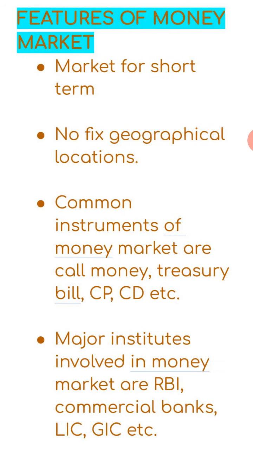See the features of the money market. The very first, money market is short term, that we have seen, it is up to only 1 year. Second, no geographical location. For example, the market of Bareilly. Obviously if we are talking about the market of Bareilly, it is confined to Bareilly only, right? So it has a fixed geographical area. Like if I say Bada Bazaar, it has a fixed geographical area. But money market doesn't have any fixed geographical location. It can be traded all over the particular region, all over the world.